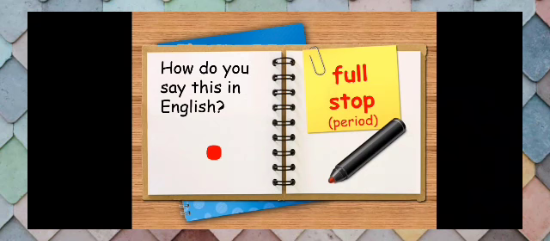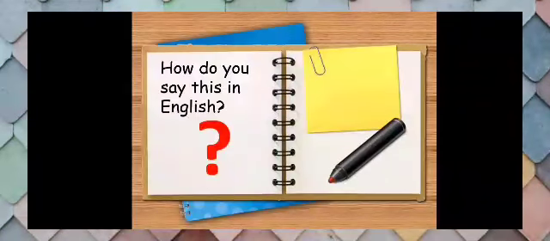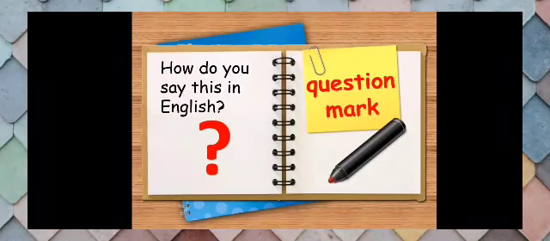Your teacher might address it as full stop or period. We put a full stop at the end of the sentence. Every sentence must have a full stop, unless there is a question. If we see a question sentence, we will use the question mark.